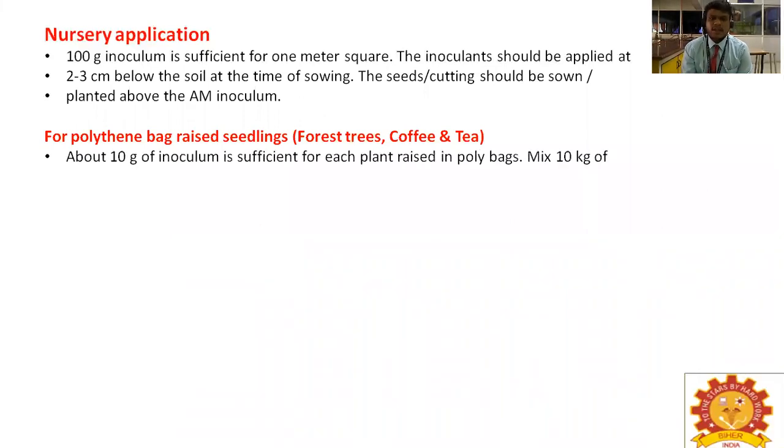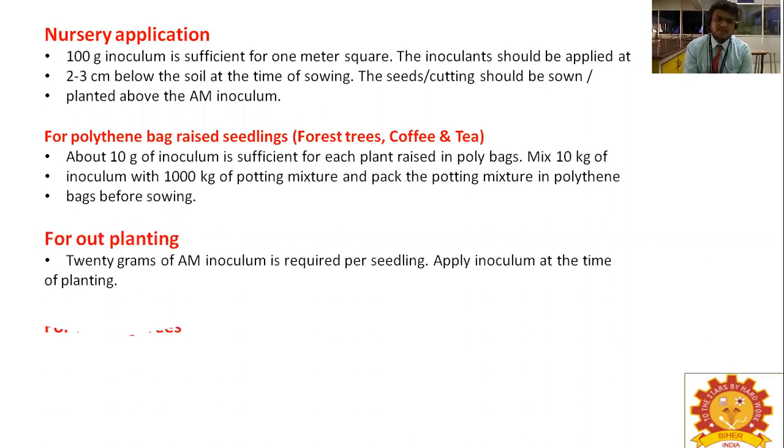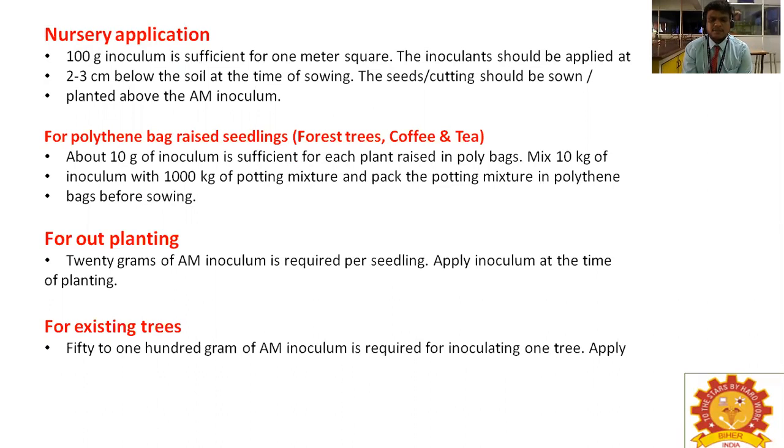About 10 gram of inoculum is sufficient for each plant raised in poly bags. Mix 10 kg of inoculum with 1000 kg of potting mixture and pack the potting mixture in polythene bags before sowing. For outplanting, that means transplanting, 20 gram of AM inoculum is required per seedling. Apply inoculum at the time of planting. Okay, so per seedling.